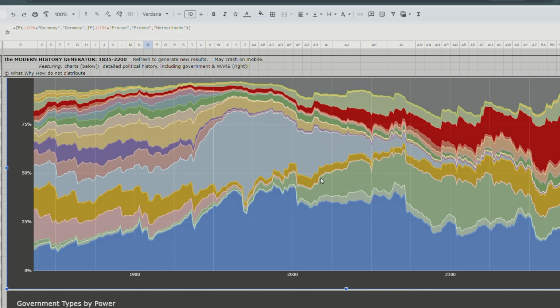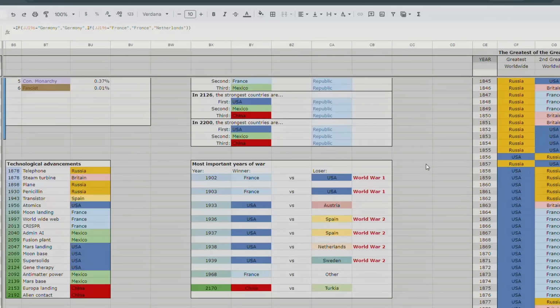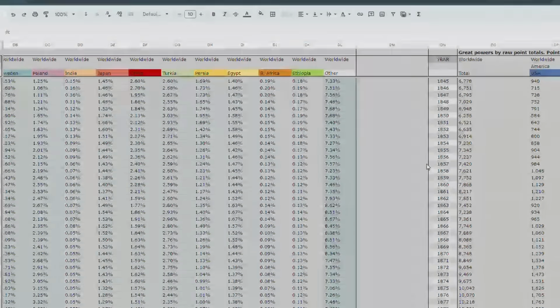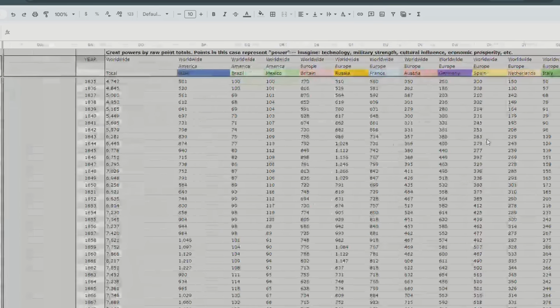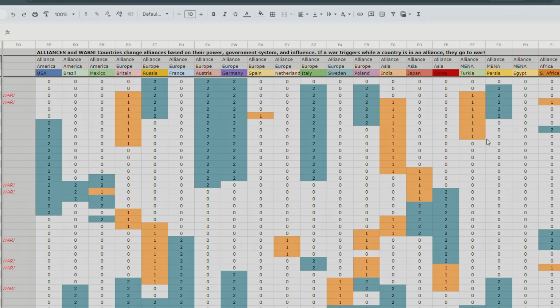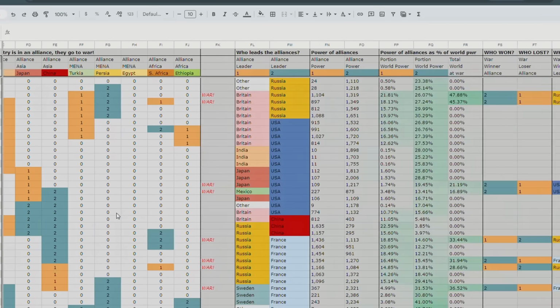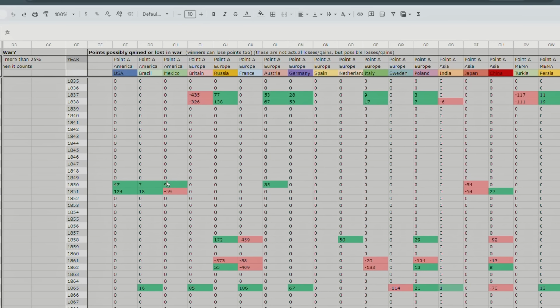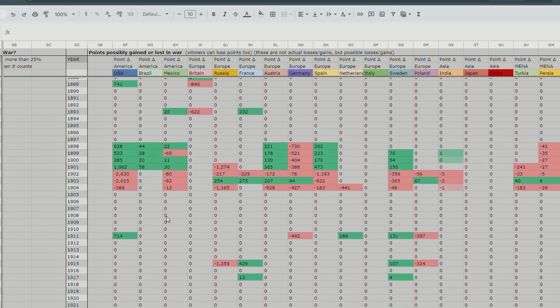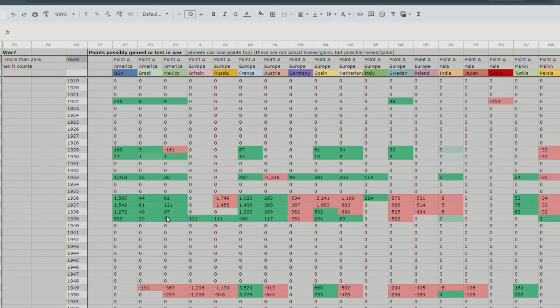But then Mexico popped up, so I wonder if Mexico won any major wars. Let's look at that. So we can scroll over here. This is the percentage, of course. This is the raw point total. And here are the alliances, right? So we want to scroll over here to war gains and war losses to see if Mexico had the opportunity to gain a bunch of points. Now it's random, of course, right? So these are the caps of the points gained and points lost.